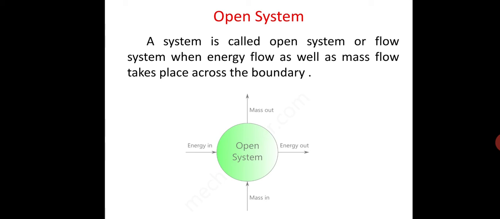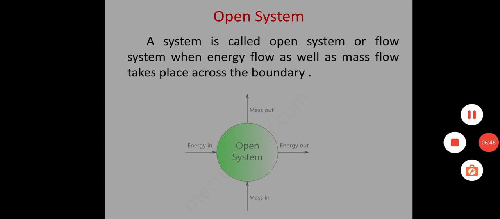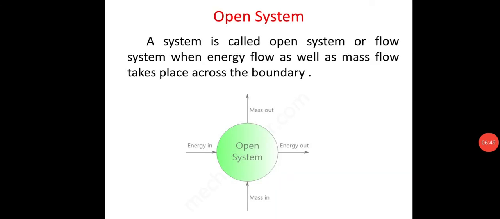Examples of open systems are diesel and petrol engines, air compressor, gas turbine, water pumps, and condenser. In a petrol engine or diesel engine, we provide fuel to the engine and it produces power which is given out. Thus there is an exchange of mass as well as energy. The engine also emits heat which it exchanges with its surrounding. Another example of an open system is boiling water in an open vessel, where transfer of heat as well as mass in the form of steam takes place between the vessel and the surrounding.